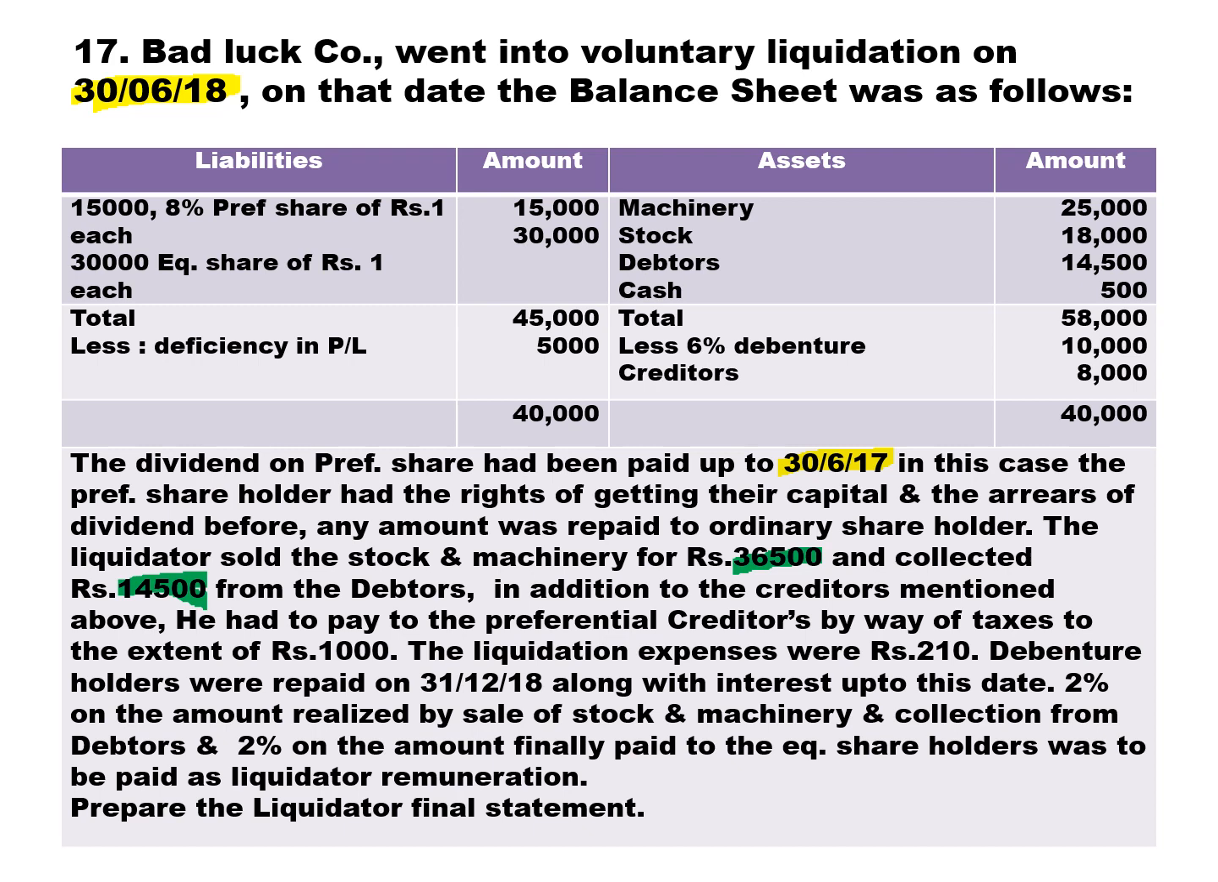I repeat, preferential creditor is 1,000. Preferential creditor is 1,000 and unsecured creditor is 8,000. In addition, the liquidation expenses were 210. Debenture holders were repaid in December 2018 along with interest up to this date.